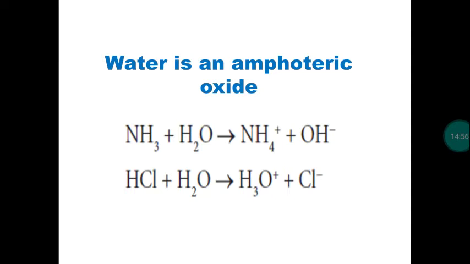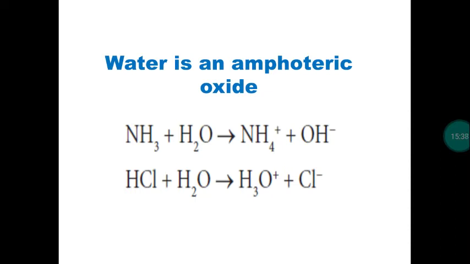Next are three more questions. Prove that water is an amphoteric oxide. Yesterday also we discussed beryllium hydroxide, an amphoteric hydroxide which combines with both acid as well as base. So now we are going to prove that water is an example of an amphoteric oxide. Water is nothing but hydrogen oxide. Hydrogen and oxygen combine together to produce hydrogen oxide. So this is an amphoteric oxide. It has both acidic nature as well as basic nature. It is an example of an acidic oxide as well as a basic oxide. We have to explain this based on the concept of acids and bases.